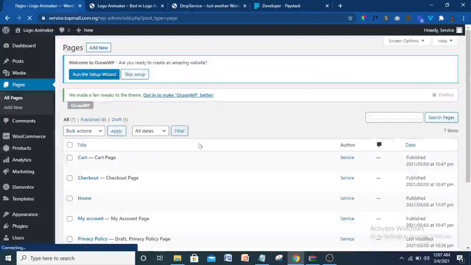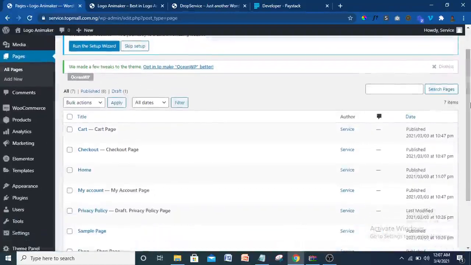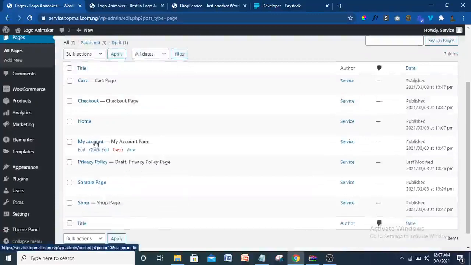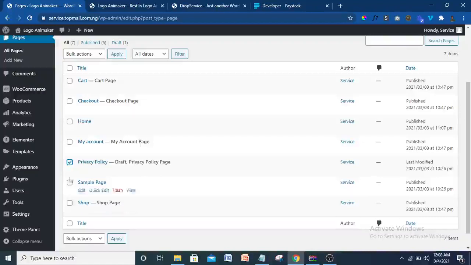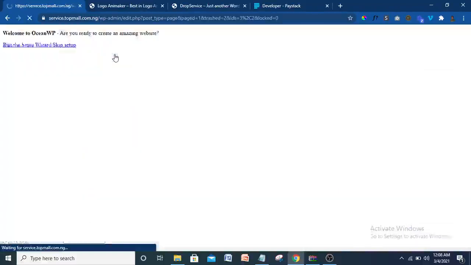Okay, as you can see, since we have installed WooCommerce, these pages have been created for us automatically. There are 1, 2, 3, and the shop page down here has been created. So this one is not needed. This privacy policy page, we'll do that later. I'll show you how to do that. I'll just show you a website that will help to take care of that. So I'm just going to delete it now with the sample page. Move to trash and apply. Okay, that's been taken care of.